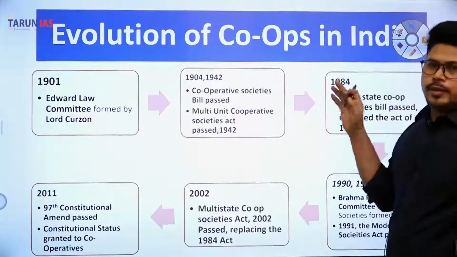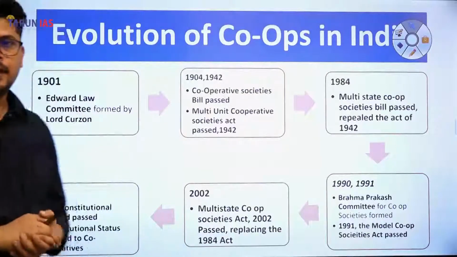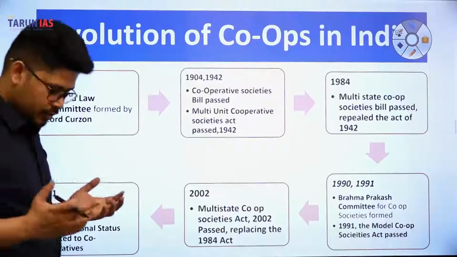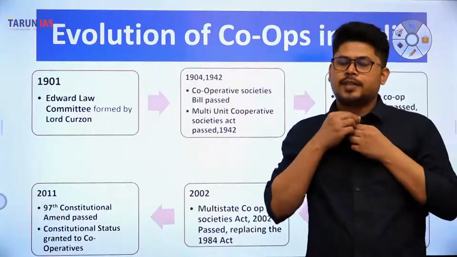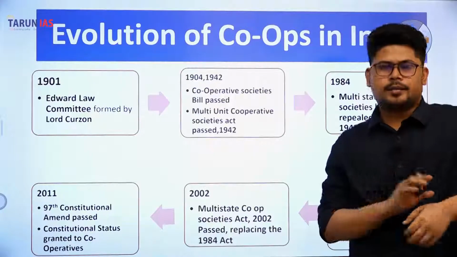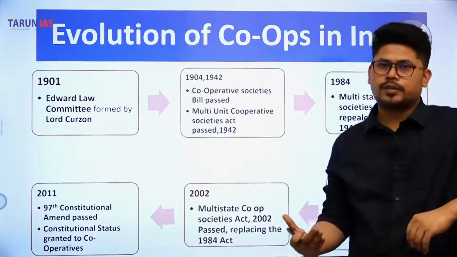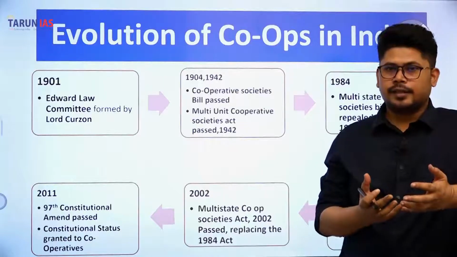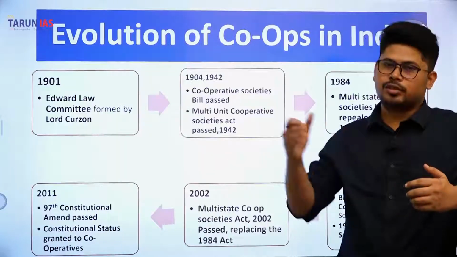Fine. Now we'll be analyzing the evolution of cooperative societies in India. Okay, cooperative societies existed always. Cooperative societies have been there since ever in India. Most of the cooperative societies were based on credit cooperation. That is, a group of people gathered themselves and formed a cooperative based on the extension of credit to each other, to the members.